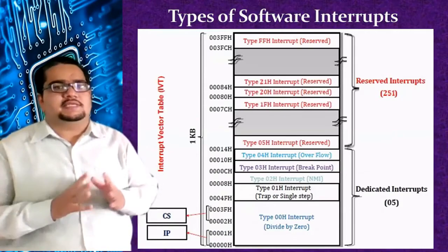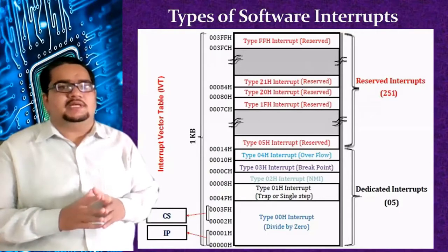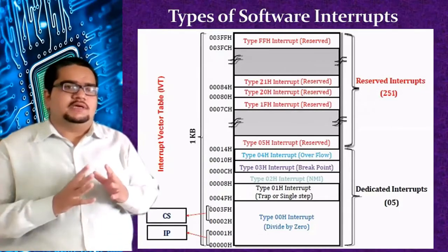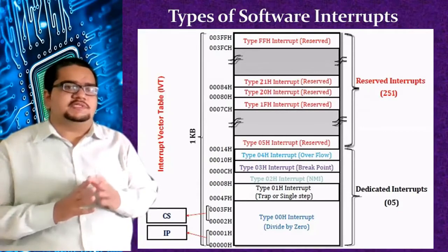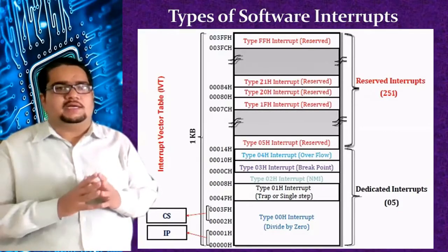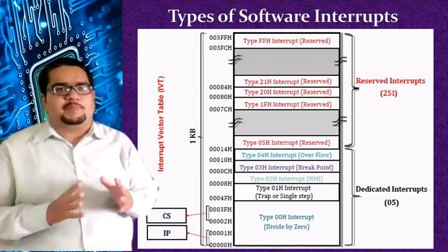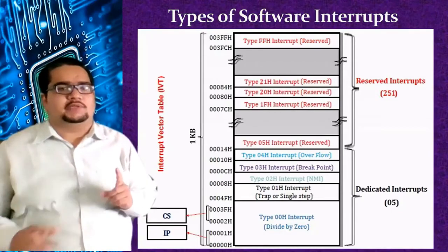And what is an ISR? It's an interrupt service routine. Every software interrupt is associated with an interrupt service routine of its own. An interrupt service routine is a set of instructions, a program written to be executed upon that interrupt whenever it is called. So if a particular interrupt X is called, its interrupt service routine has to be executed upon that call.